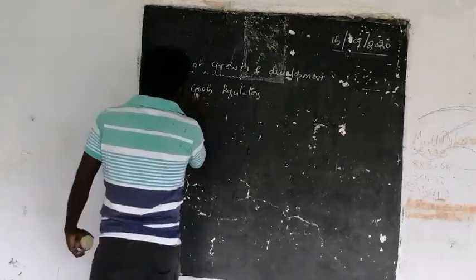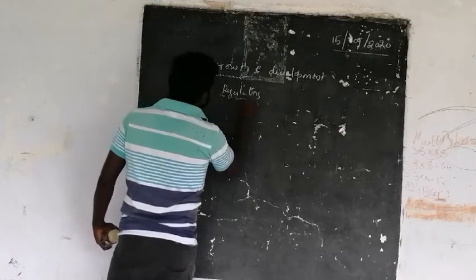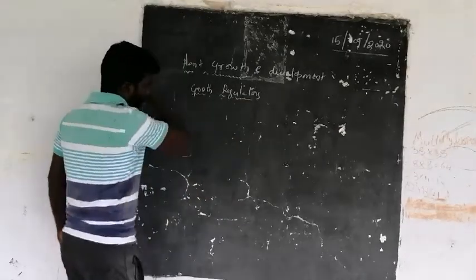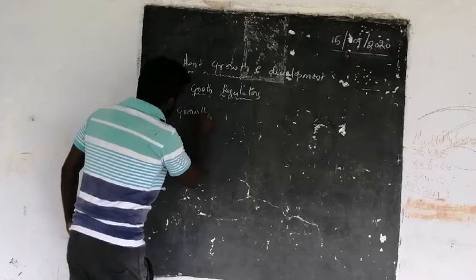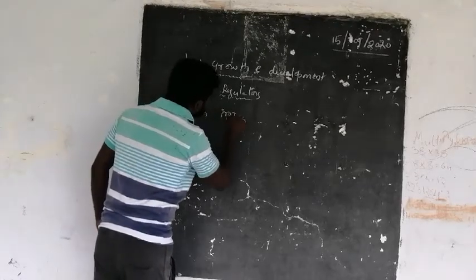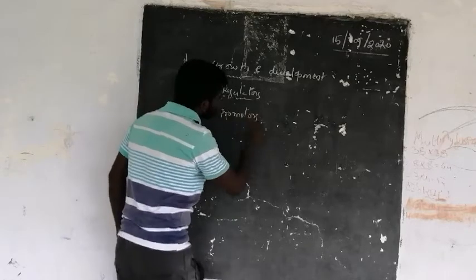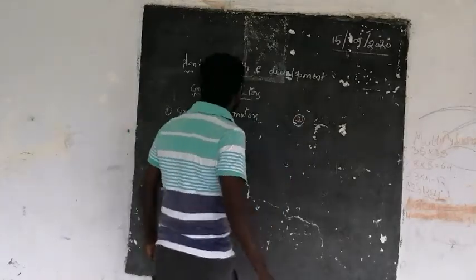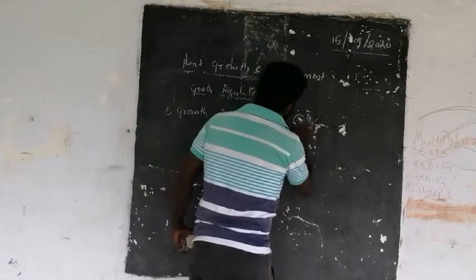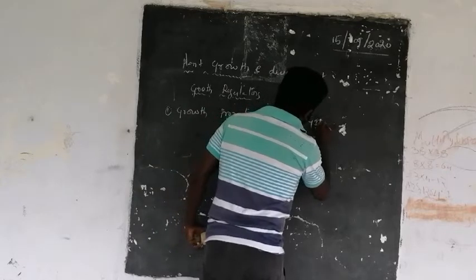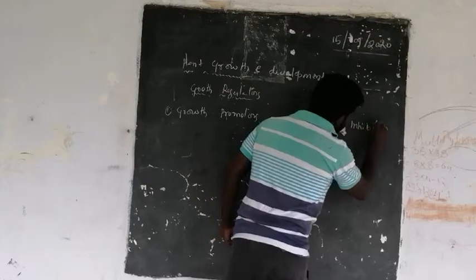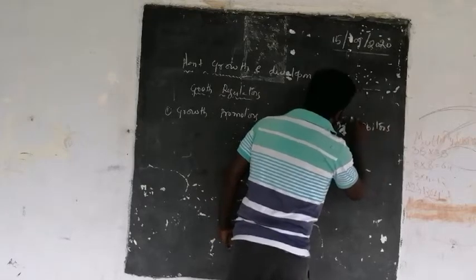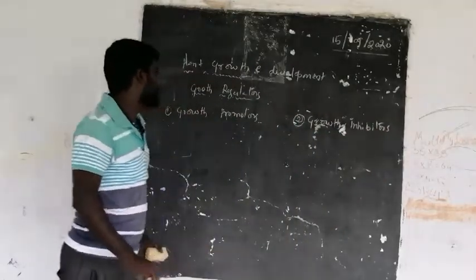There are two types of plant growth regulators: one, plant growth promoters, and second, growth inhibitors.